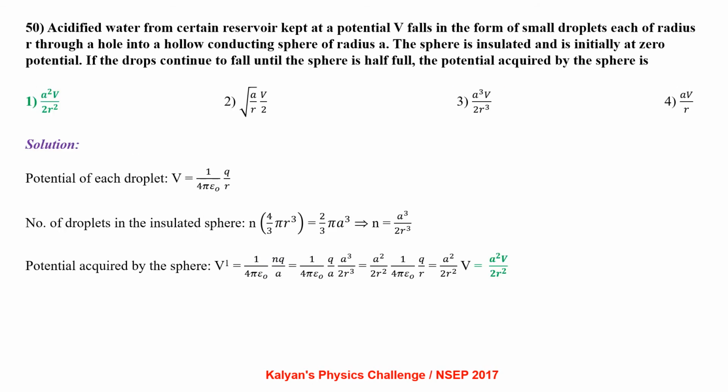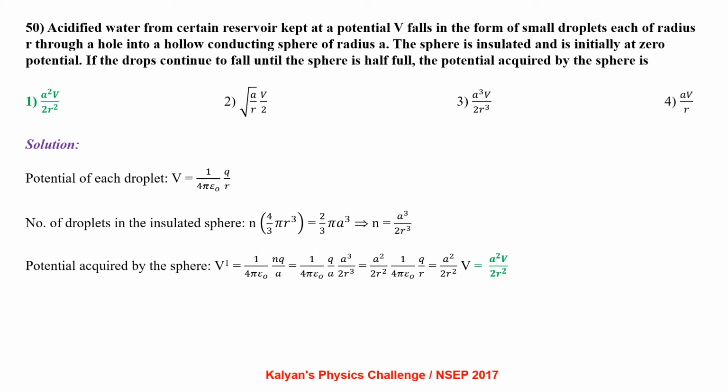Acidified water from a certain reservoir kept at a potential V falls in the form of small droplets, each of radius small r, through a hole into a hollow conducting sphere of radius a. The sphere is insulated and is initially at zero potential. If drops continue to fall until the sphere is half full, the potential acquired by the sphere is.